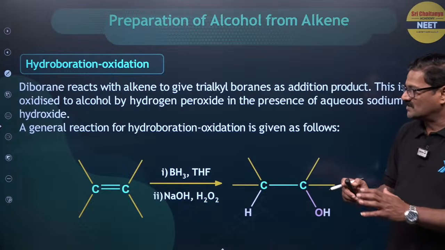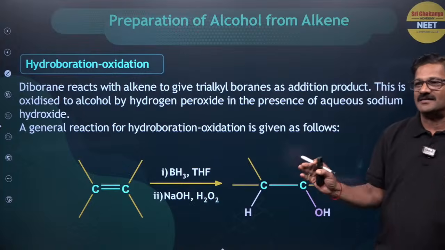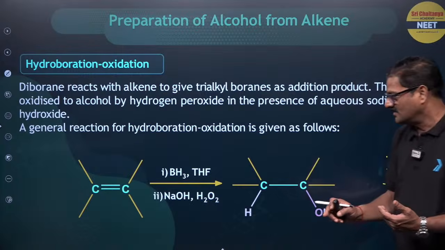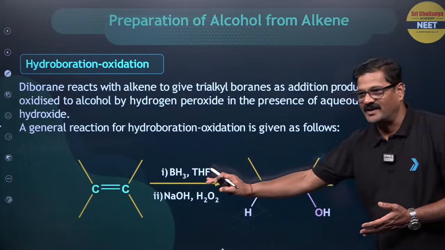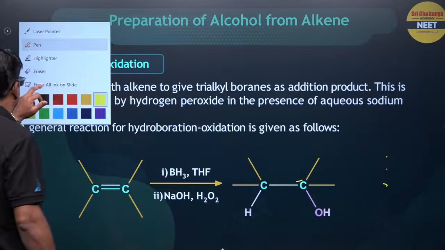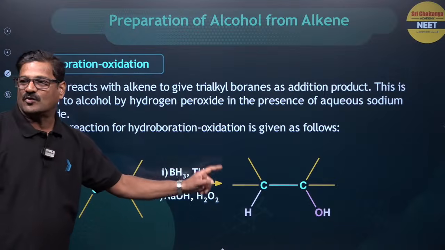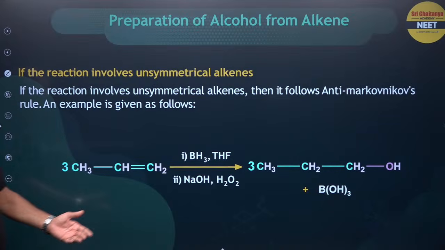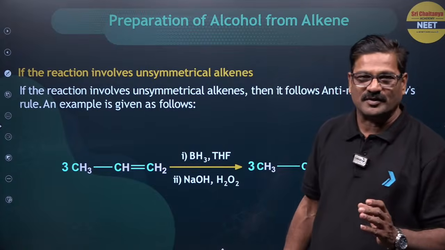Hydroboration oxidation. So when alkene is reacted with diborane in the presence of tetrahydrofuran as a solvent, in the presence of sodium hydroxide and hydrogen peroxide, hydroboration is the first step. You are going to get oxidation in the next step to get the corresponding alcohol. In this corresponding alcohol, you can see here the product, it follows anti-Markovnikov addition of water. So in that you see propene is converted into propan-1-ol. This reaction is absolutely anti-Markovnikov addition.